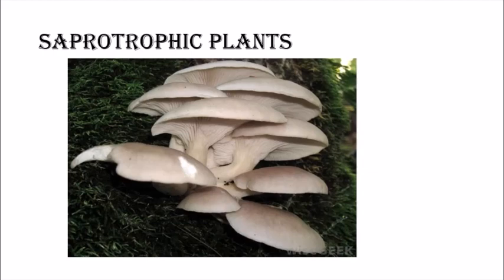Next are the saprotrophic plants. Now saprotrophic plants obtain food from the dead and decaying bodies of other organisms, and that is why they are called saprotrophic, because they get their nutrients from dead and decaying organisms. For example, mushroom and yeast.